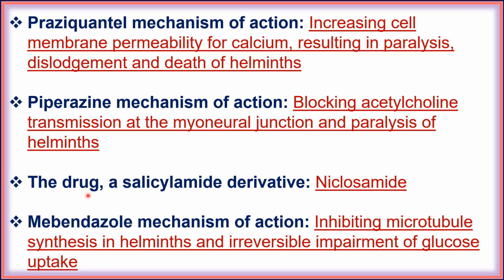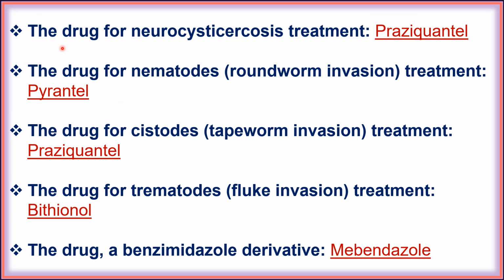Next, the drug, a salicylamide derivative, is niclosamide. Next, mebendazole's mechanism of action is inhibiting microtubule synthesis in helminths and irreversible impairment of glucose uptake. Next, the drug for neurocysticercosis treatment is praziquantel.